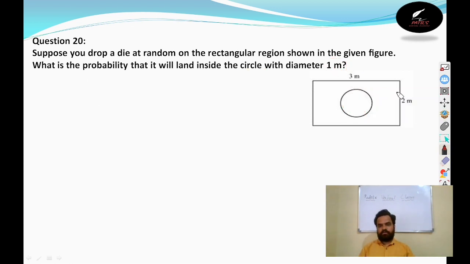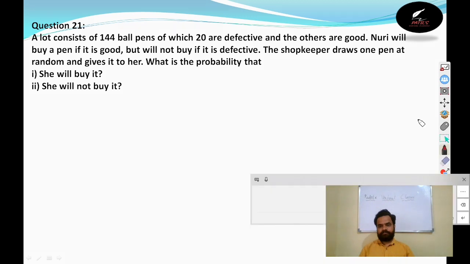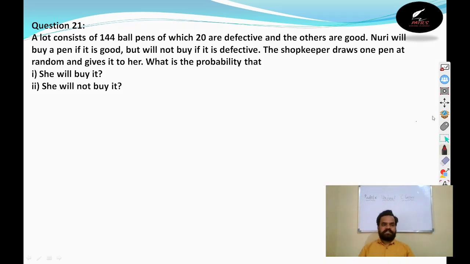So we will go for now the 21st. A lot consists of 144 ball pens, of which 20 are defective. Out of 144, 20 ball pens are defective and others are good. Noori will buy a pen if it is good, but will not buy if it is defective. The shopkeeper draws one pen at random and gives it to her. What is the probability that she will buy or not buy the given pen?